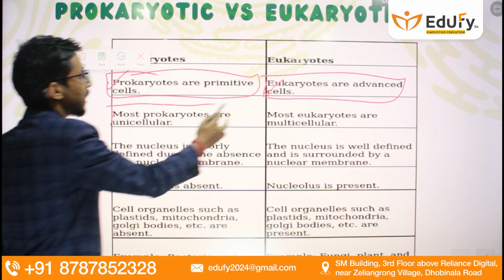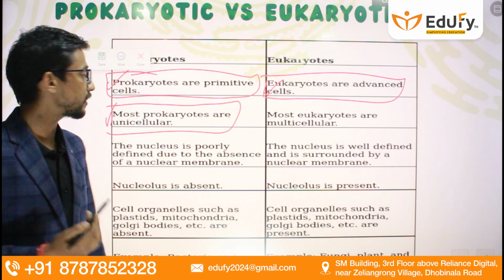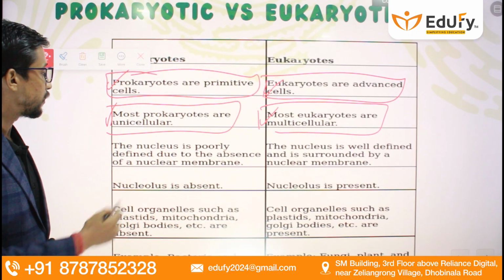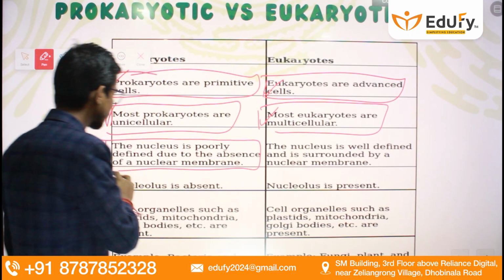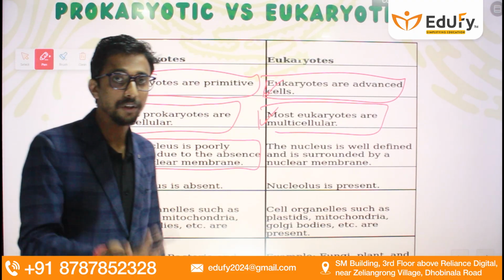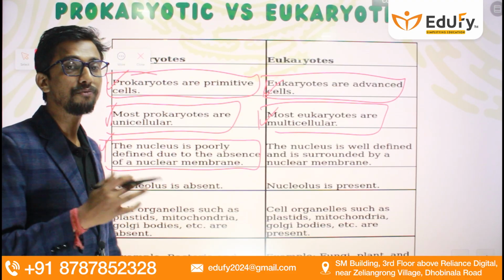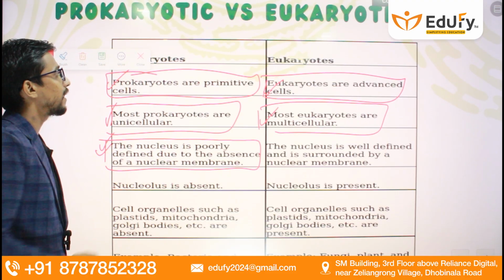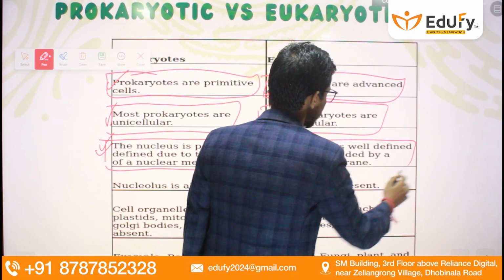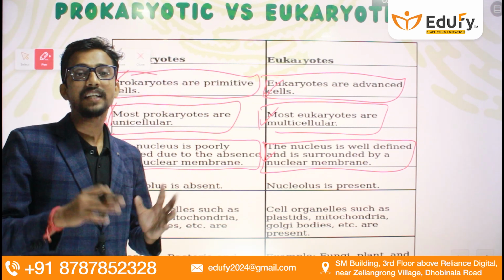Most prokaryotic organisms are unicellular, whereas most eukaryotes are multicellular. In prokaryotes the nucleus is poorly defined. The nucleus is the very central part of a cell, and we are going to discuss that. It is very poorly formed in prokaryotes, whereas in eukaryotes the nucleus is well defined and surrounded by a nuclear membrane.